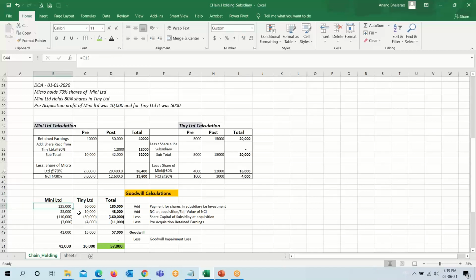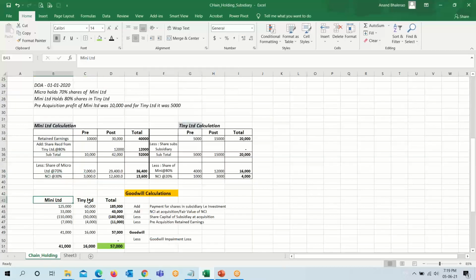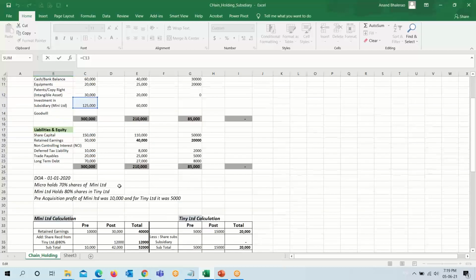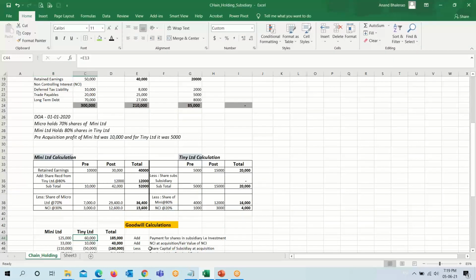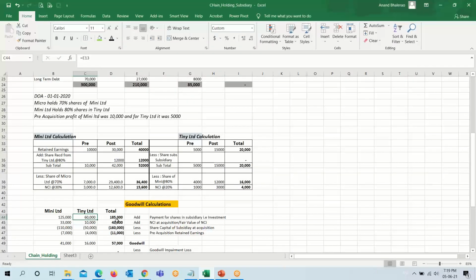So we have to make the calculation for both Mini Limited and Tiny Limited. So we have written here Mini Limited and Tiny Limited. Payment for shares, that is investment in Mini Limited. How much investment is made by Micro Limited? It is 1,25,000. Similarly, in Tiny Limited, the investment made by Mini Limited is 60,000. So the total comes to 1,80,000.